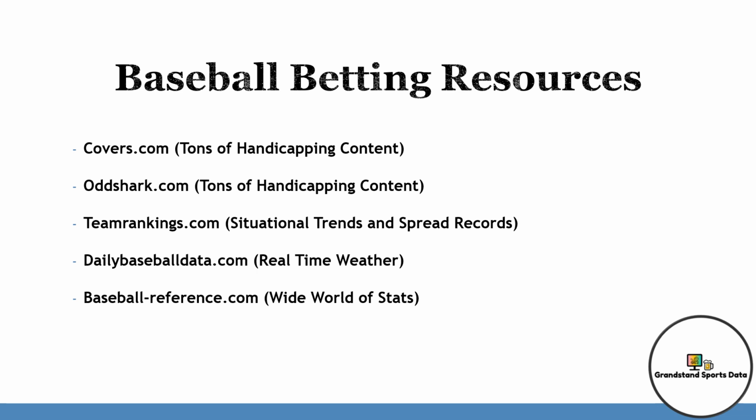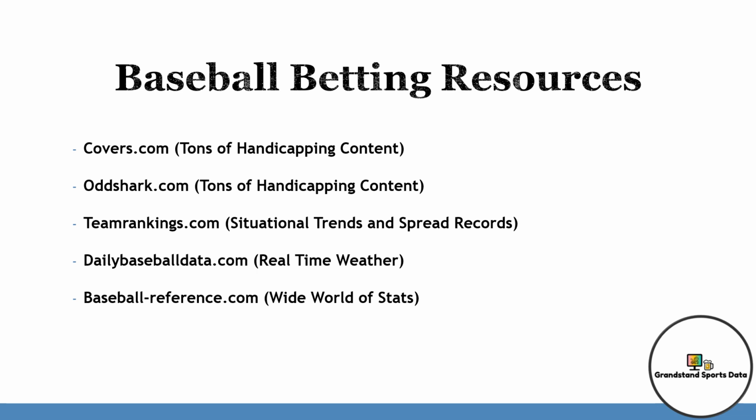So here are some of the baseball betting resources. Covers.com has a ton of handicapping content. You will see matchups, you'll see odds for different sportsbooks or bookmakers, whatever you want to call them. They have tons of statistical analysis when it comes to matchups. You'll also see very similar on oddshark.com. This also has a ton of handicapping content. Next would be teamrankings.com, which has a lot of situational trends and also a lot of spread records as well.